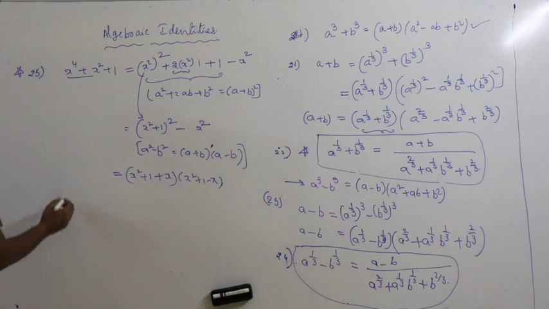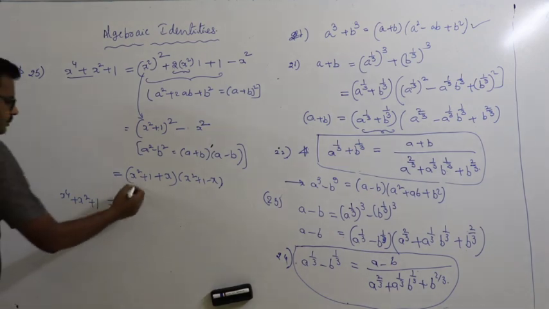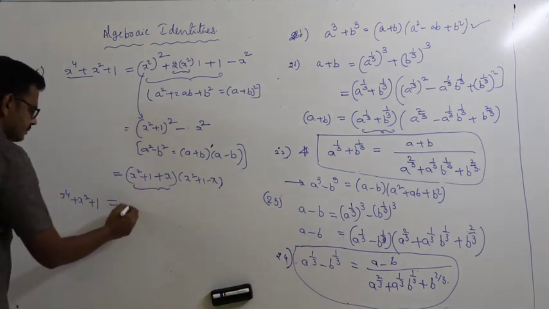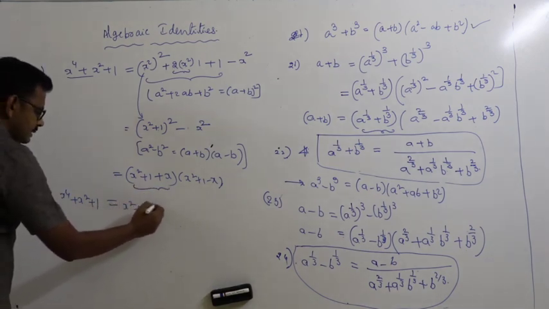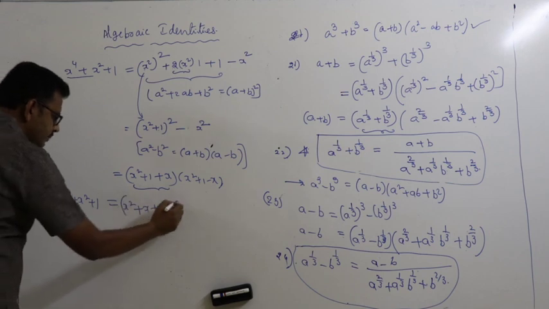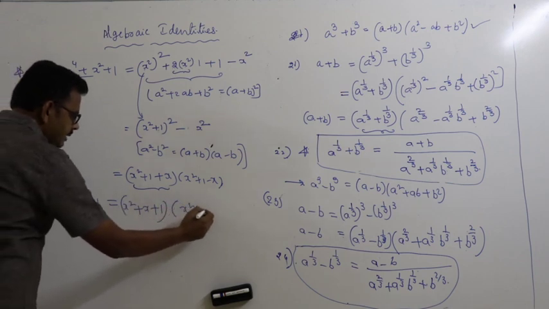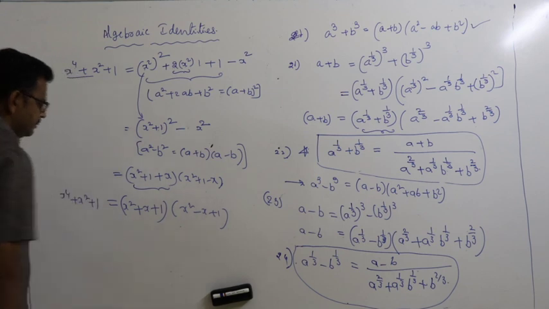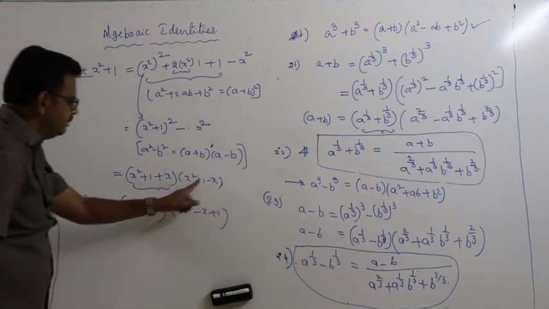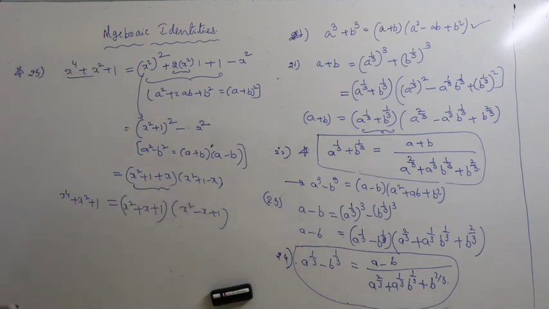Therefore, x power 4 plus x square plus 1 is equal to x square plus x plus 1 into x square minus x plus 1.